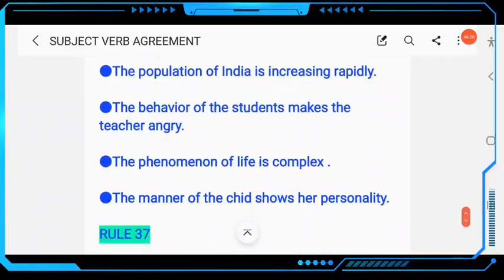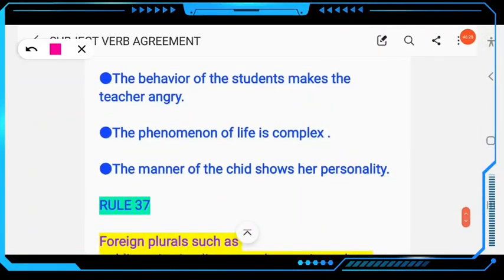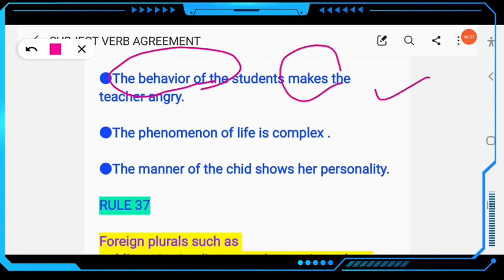Then another example: the behavior of the students. You are talking about the behavior, which is uncountable, as you know. The behavior of the students makes the teacher angry, not make. Don't consider the nearer noun here. We are talking about the behavior of the students. Then next, the phenomenon of life is complex. Here the definite article is followed by a noun, and this is a foreign noun. The phenomenon of life is complex. Clear?